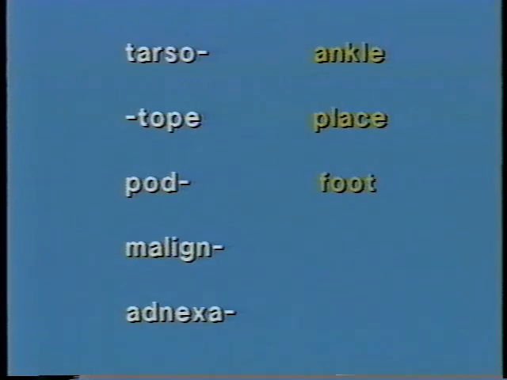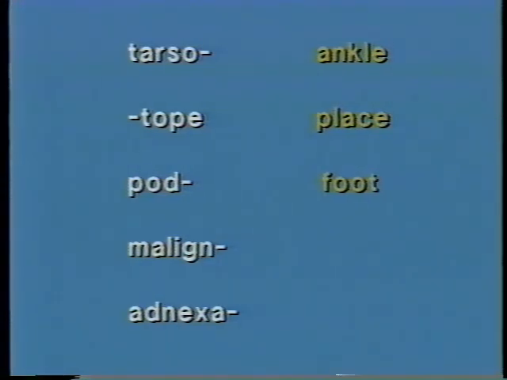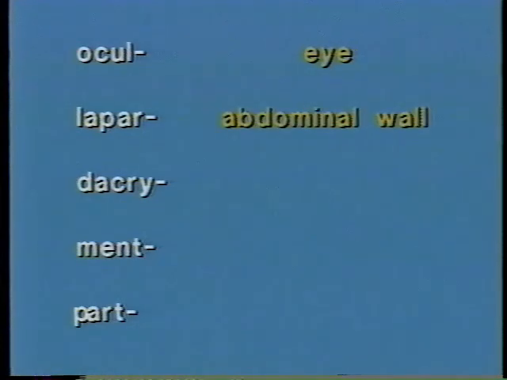Maligna, my leg, bat, bad. Adnexa, annex, tide, ties. Ocule, a cool, eye. Lapar, lap, apple, wall, abdominal wall.